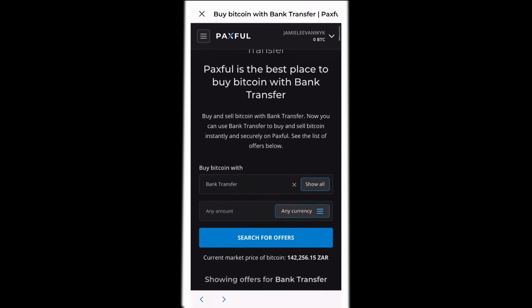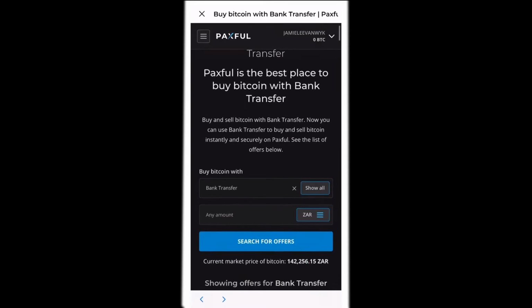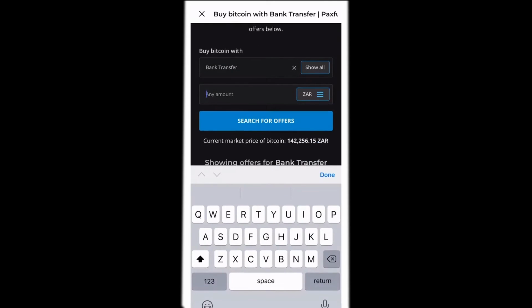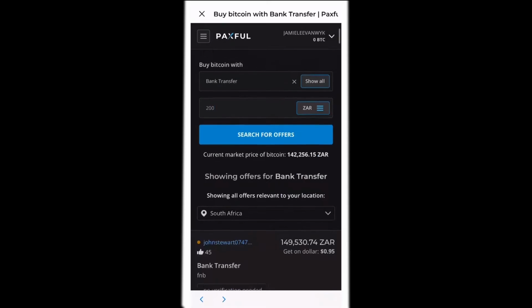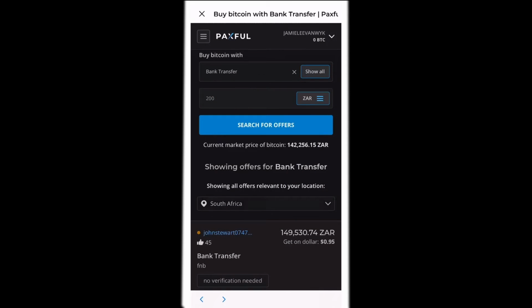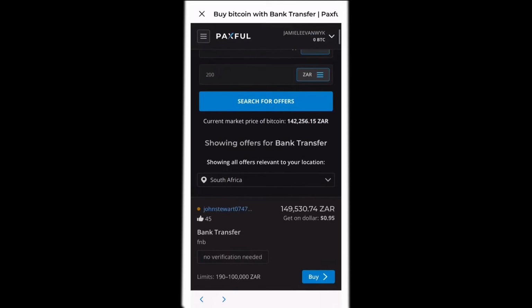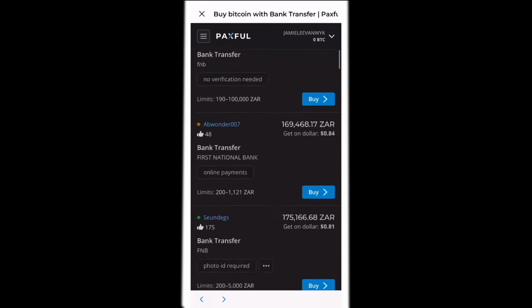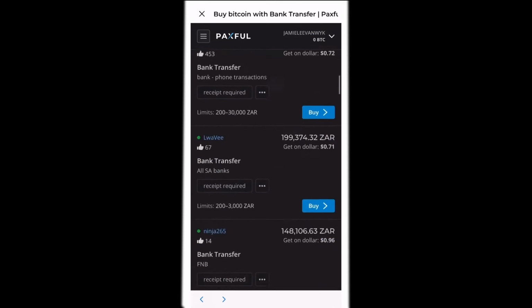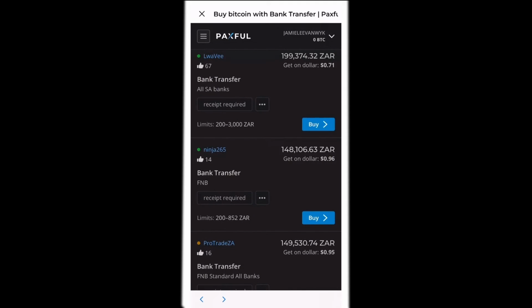And I'm also gonna have to choose my currency, so I'm in South Africa right now. I'm just gonna click ZAR, and right there I have to put the amount that I want to pay for, and make sure that your location is on your current location. So mine is on South Africa, and I'm gonna go ahead and click search for offers. So right here you can see that there's a bunch of sellers, so I'm just gonna go ahead and choose one and click buy.